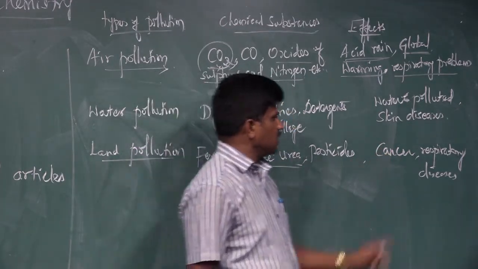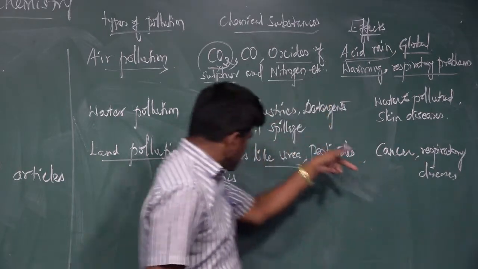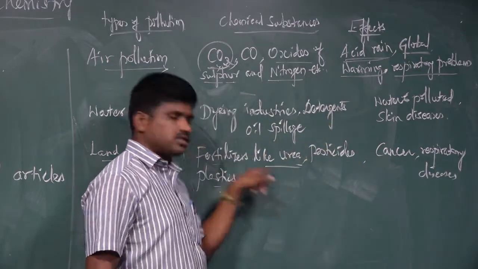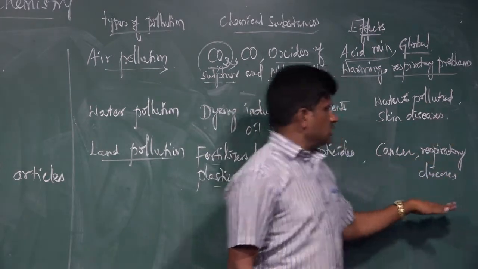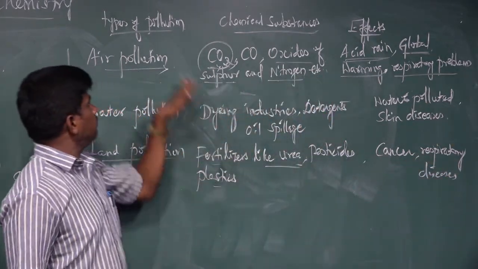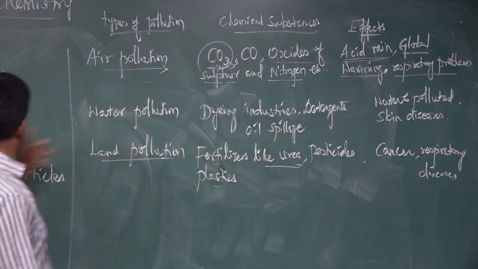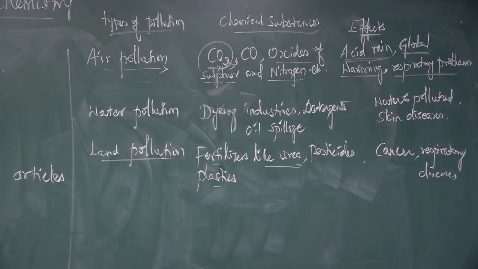The next one is respiratory diseases. When pesticides, urea and everything pollute the land, it gives us respiratory diseases. All these effects come under pollution. This is from the environmental effects.